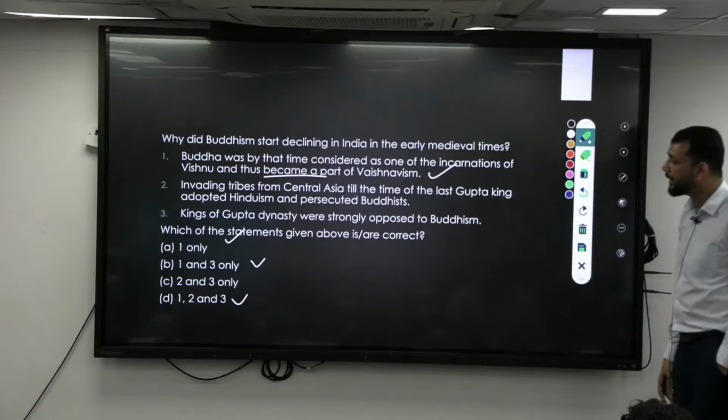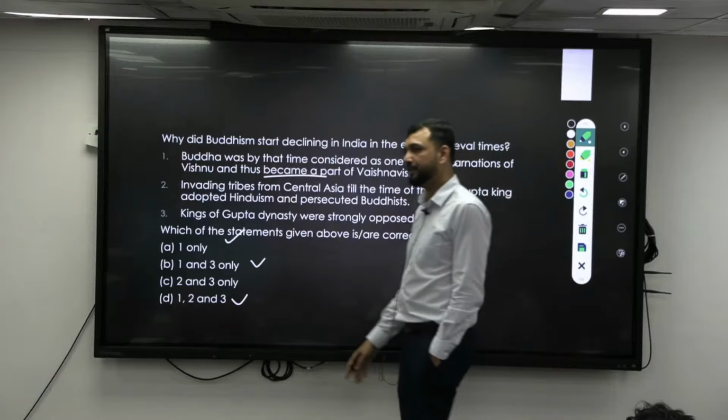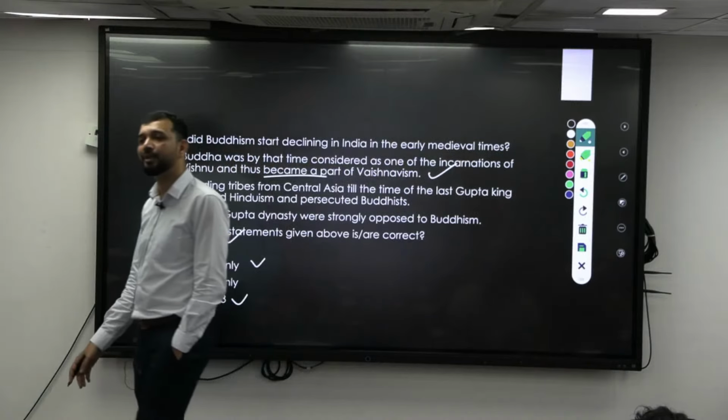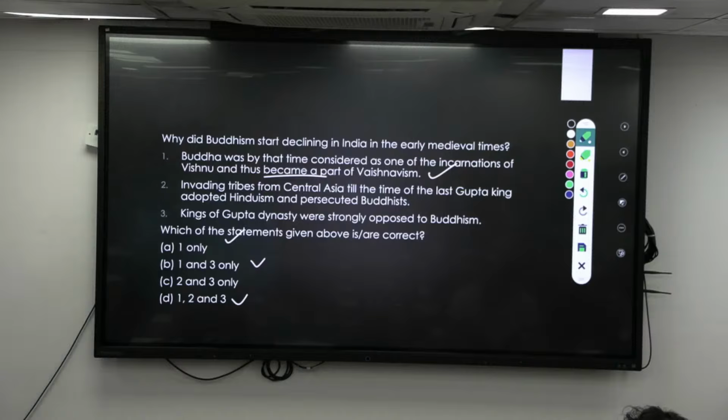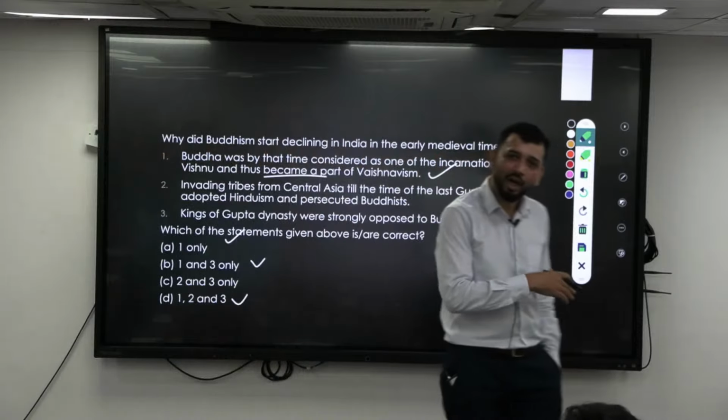Go to the third statement. The king of the Gupta dynasty was strongly opposed to Buddhism. Is it correct? No. During their time Ajanta happened. During their time Bagh caves happened. Kumara Gupta is the one who established which university? Nalanda University. So are they opposed?